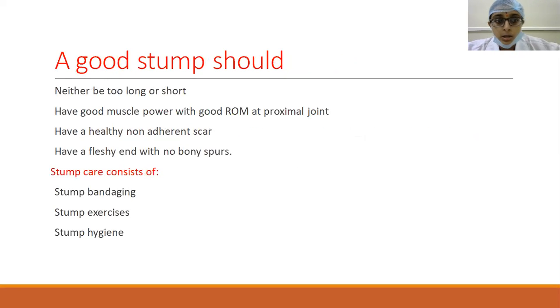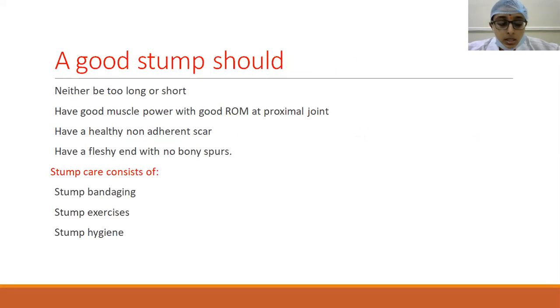And then these are all the different qualities of a good stump. It should be neither too long nor too short. And then it should have good muscle power with a good range of motion at the proximal joint. And the stump should have a healthy and non-adherent scar. And it should be fleshy. The end should be fleshy with no bony spurs.